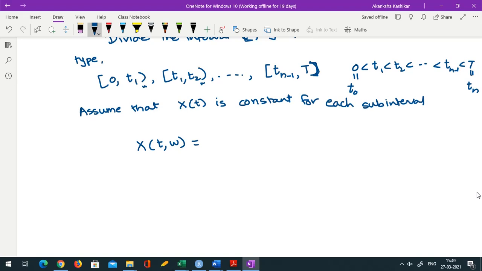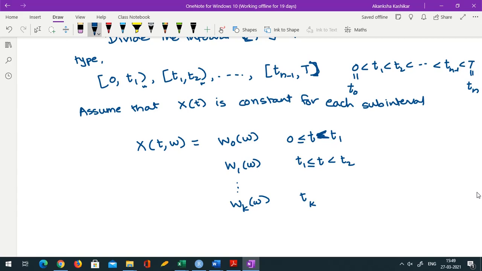Okay, so Xt(omega) becomes, let's say, W0(omega) when t is between 0 and t1, strictly less than t1 here because we want an open interval. Then it becomes W1(omega) if t1 is less than or equal to t strictly less than t2. In general, it becomes Wk(omega) if tk is less than or equal to t strictly less than t(k+1).